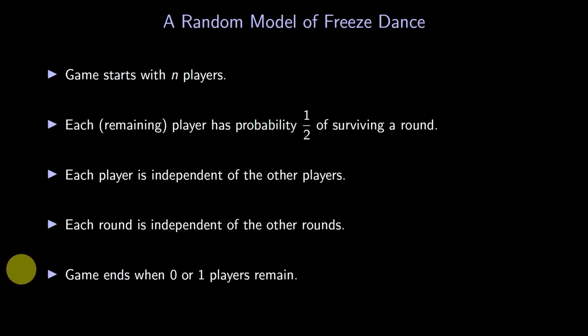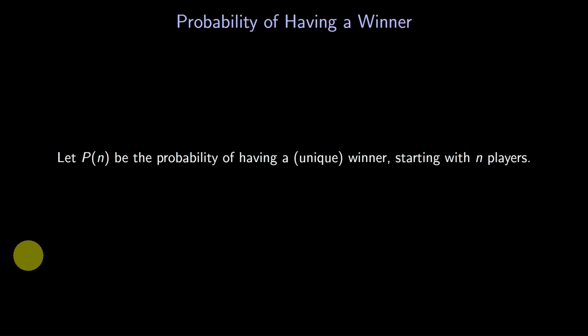If exactly 1 player remains, then that person is the winner. Otherwise, there is no winner. Great, we have a precise random model. We can now try to figure out how likely it is that we will have a winner. Let's give a name to the winner probability. We'll say that P of n is the probability that we will eventually have a winner in freeze dance, given that we started with n players. We'll try to determine P of n for every whole number n.